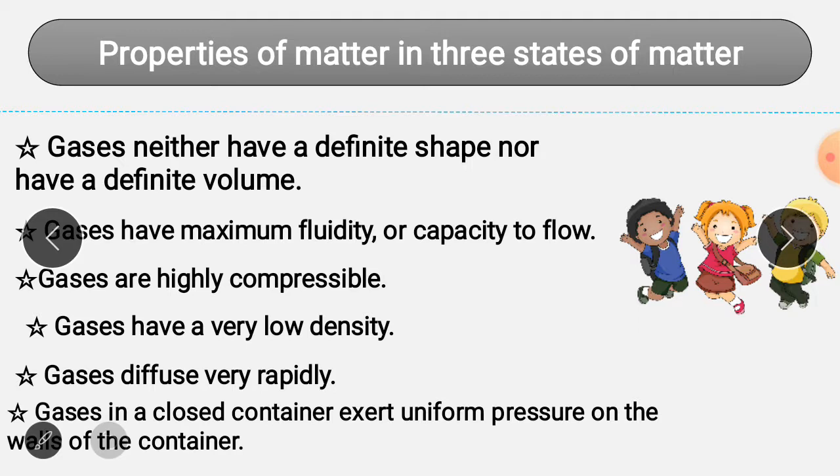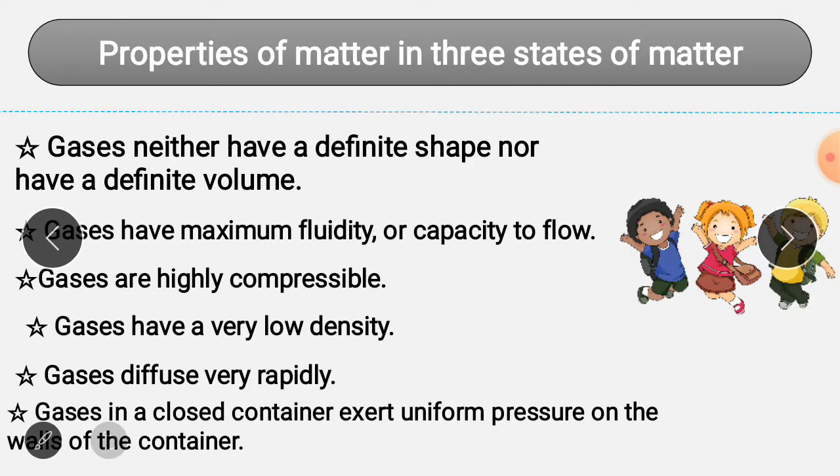Think of it as the intermolecular force of attraction between gas molecules being negligible, it's not there. The molecules move completely freely around whatever closed container they have been kept in. Because of this, gases take the shape and the volume of the container that they occupy. So the first point is clear.